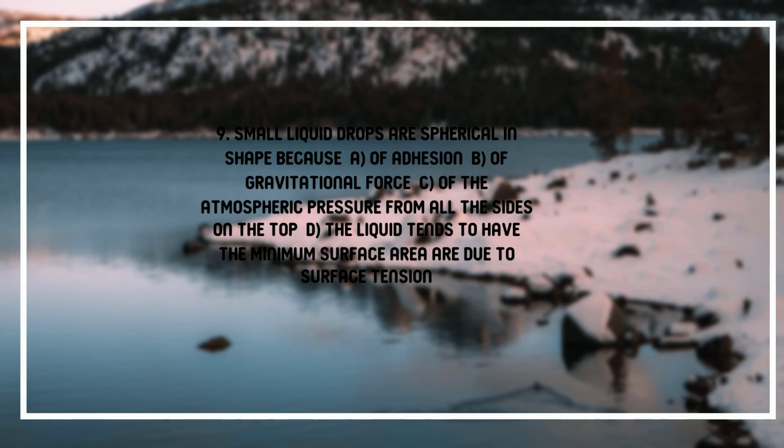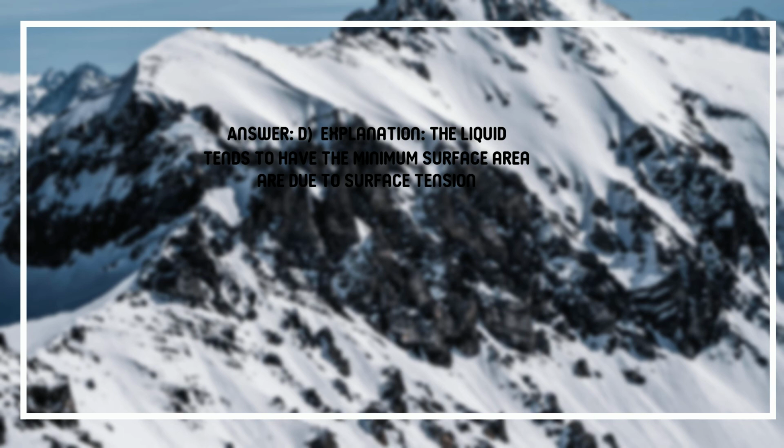9. Small liquid drops are spherical in shape because A. of adhesion, B. of gravitational force, C. of the atmospheric pressure from all the sides on the top, D. the liquid tends to have the minimum surface area due to surface tension. Answer: D. Explanation: the liquid tends to have the minimum surface area due to surface tension.